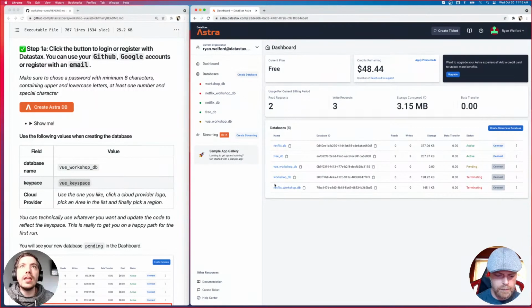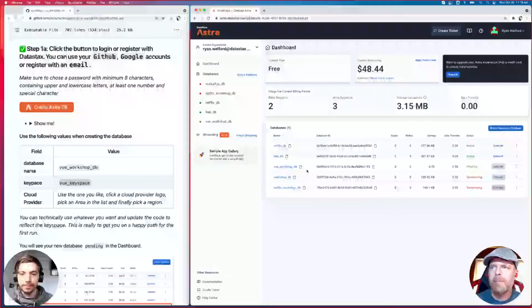So as far as the naming of the database, part of the code is pre-populated, and some of the commands that we'll have you run expect a certain name for your database and keyspace. You're absolutely free to change the name of your database and keyspace if you want. Just note that some of the commands that we'll be running expect certain names, and you'll have to change those as well.